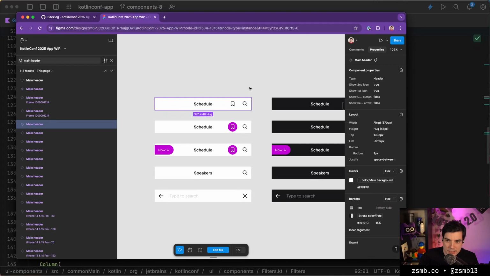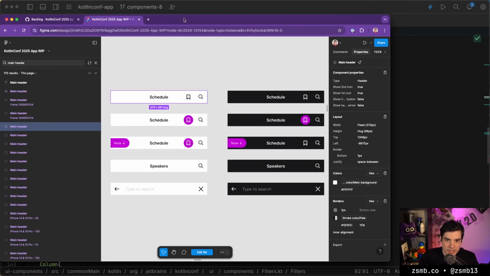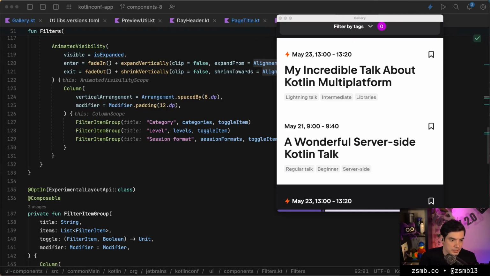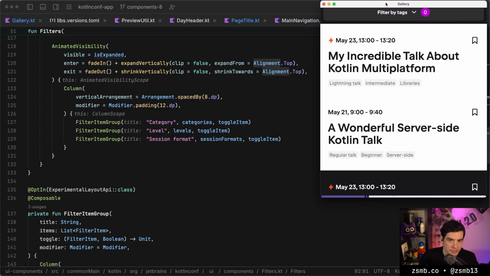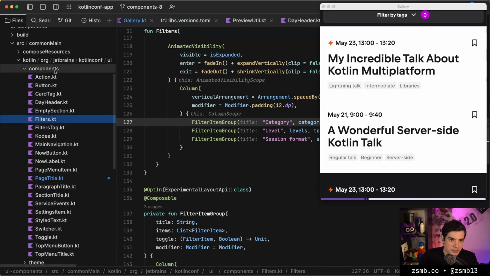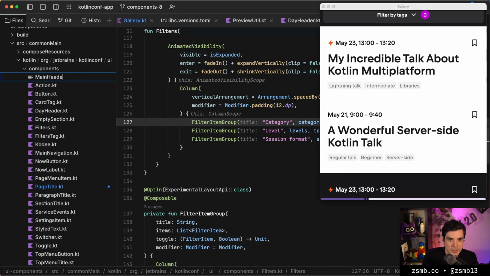So first things first, how large is this thing? It's 48 dps, so that's where we'll start. Let's pull up the running gap. I'm going to put that here, hopefully out of the way, and we're going to go ahead and create the main header.